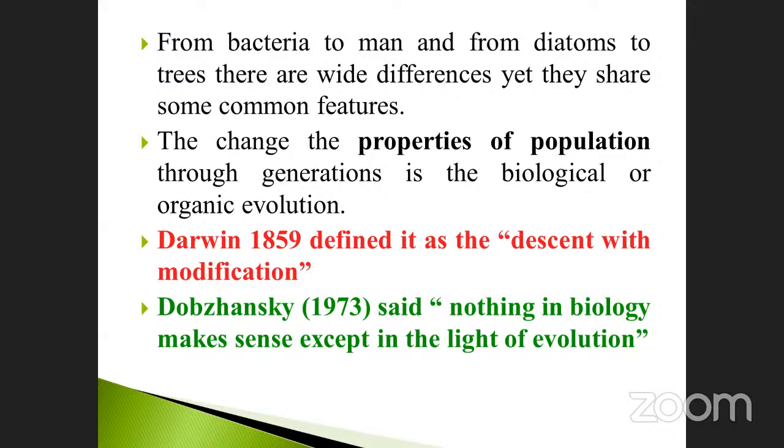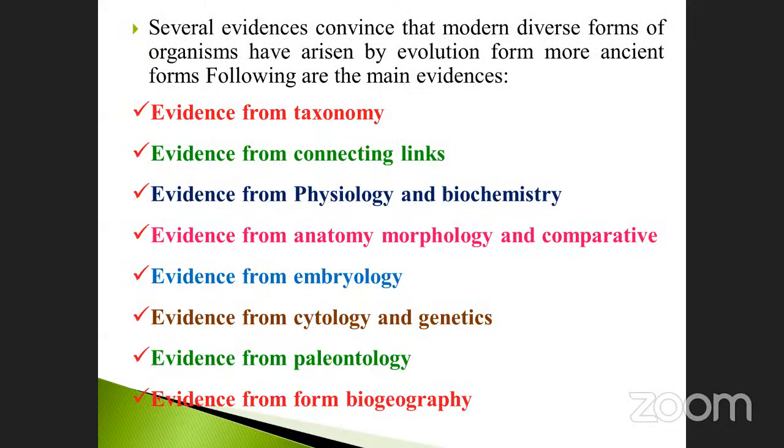Nothing in biology makes sense except in the light of evolution. These are the two statements reported in your book. Note it down, very, very important. Darwin, descent with modification. I think we will finish up to this level only.